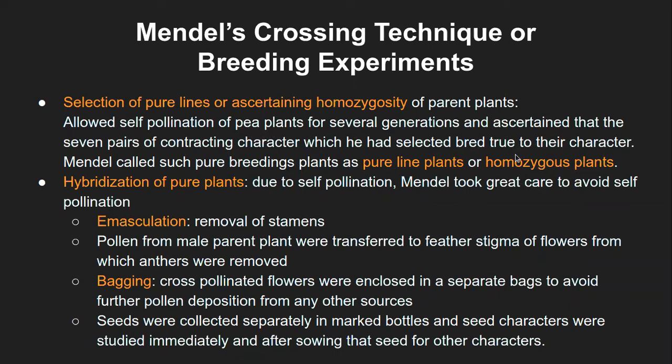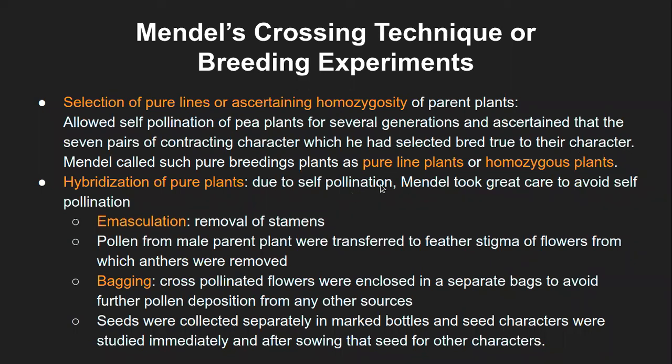So that was one aspect. In the second set of experiment, he did the hybridization of the pure plants. So in this hybridization, he took these pure homozygous plants and he crossed them with each other. So like I said, purple flower with white flower, or yellow seed with green seed, or round seed with wrinkled seed. So these two generations of the pure lines were crossed with each other.